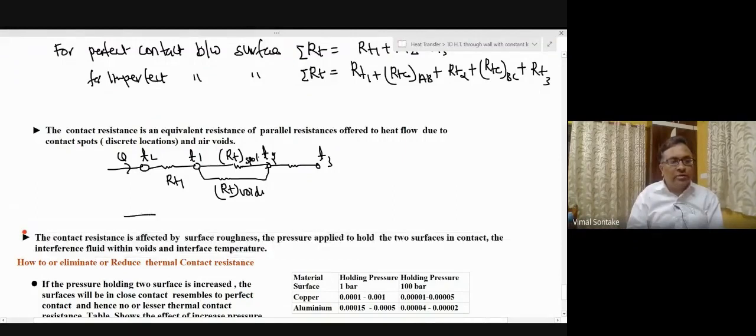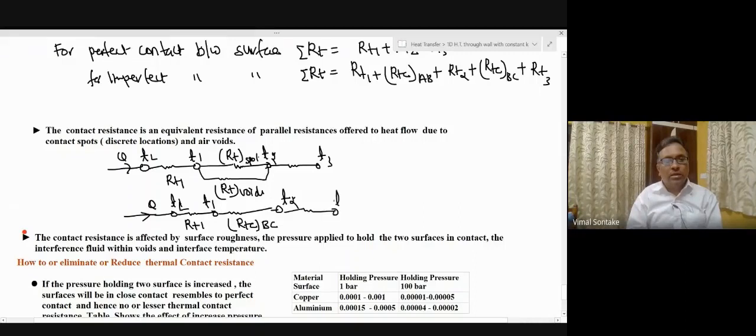So I can represent it by TL, T1, RT1, and this RTC, that is thermal contact resistance at interface BC, is nothing but equivalence of these two parallel resistances offered by contact spots and voids formed at the interface.